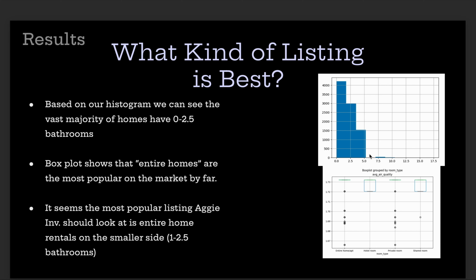So our next question is which kind of listing is best? Based on our histogram, we can see that the vast majority of our listings have 0 to 2.5 bathrooms. The box plot beneath also shows that the most popular group of listings is entire homes/apartments. Based on both of these put together, Aggie Investments should be looking into entire home rentals that are on the smaller side, between 1 and 2.5 bathrooms.